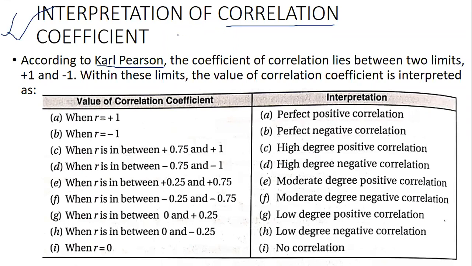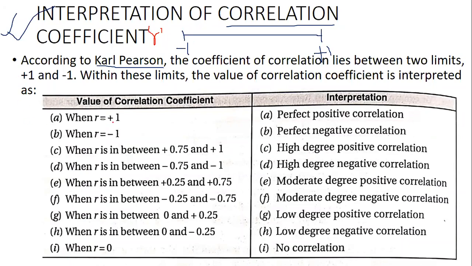So there are two extreme limits, that is plus 1 on one side and minus 1 on the other side. In this plus 1 and minus 1, he has divided them and given the values. Now, using those values, let us define what we understand by that. R is nothing but the correlation coefficient. The short form for correlation coefficient is R.